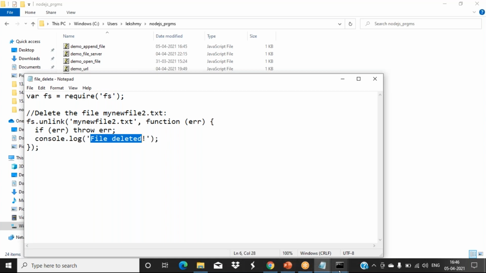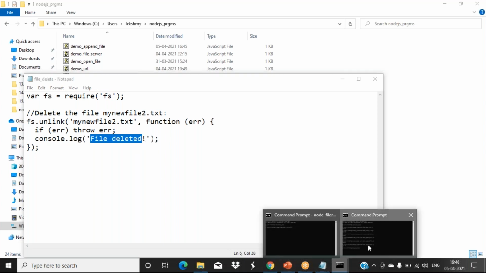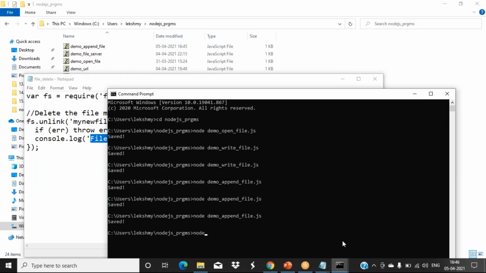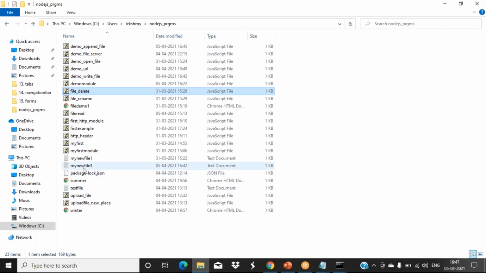That's it. So it is showing that the file is deleted. If you search there, we had my new file in the same location. Now that is not showing because it got deleted.